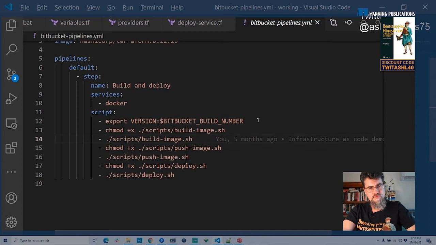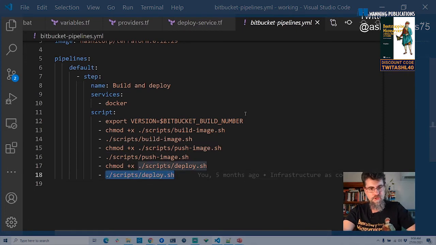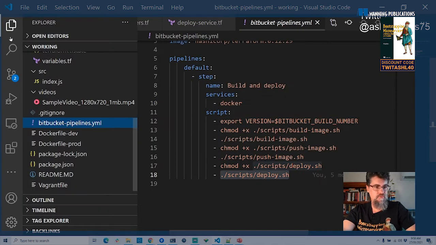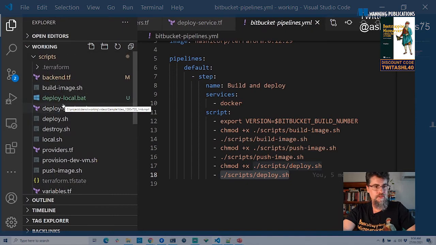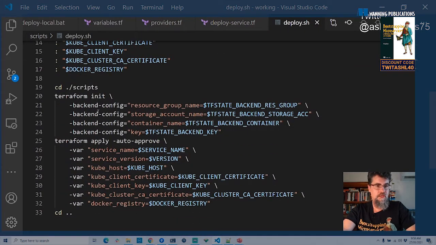But all this build image script does is the Docker build command that I showed you earlier. And all this push image shell script does is the Docker login to the registry and then the Docker push to get it there. I will show you deploy.sh. This is the shell script that actually runs Terraform and does the deployment. And that's simply doing what I just showed you that we did. We're doing a Terraform init.